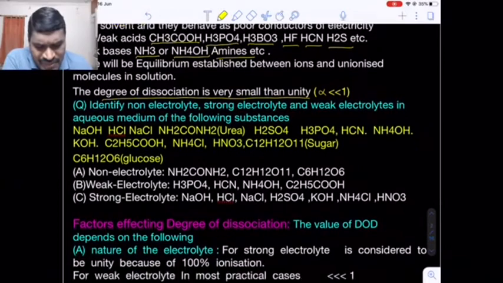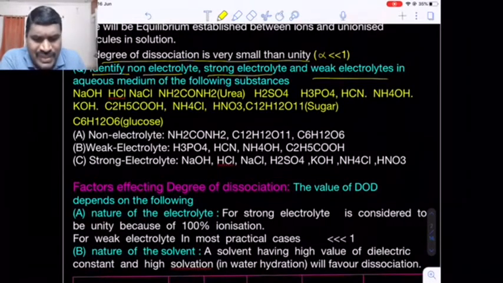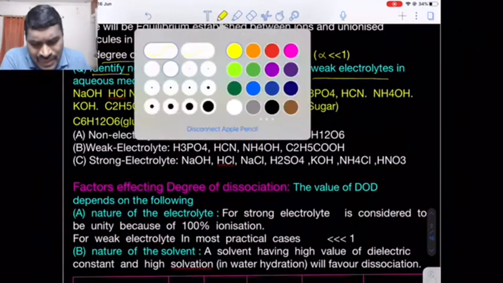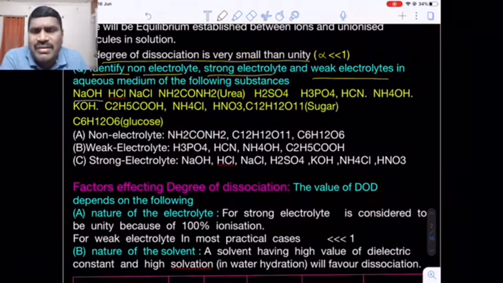Now there is one question given here. Identify the non-electrolyte, strong electrolyte and weak electrolyte in the following. In the given question, sodium hydroxide, as I just told you, is an alkali metal hydroxide, a strong base that almost completely ionizes, so it is a strong electrolyte. Even hydrochloric acid is a strong acid, that is a strong electrolyte. NaCl is a salt, that is a strong electrolyte. So the first three are strong electrolytes.